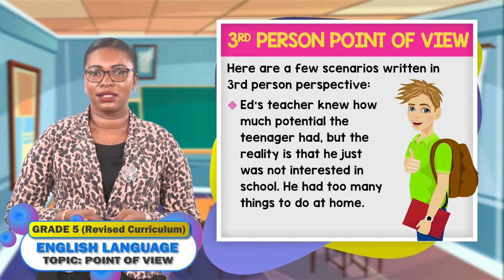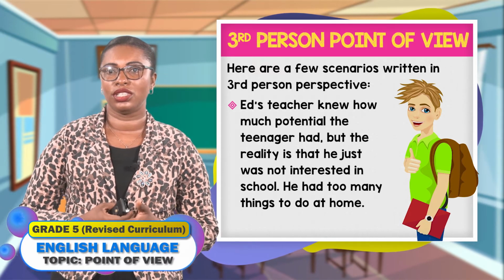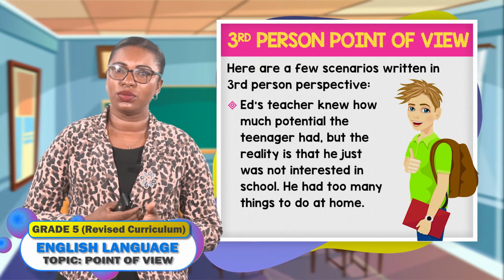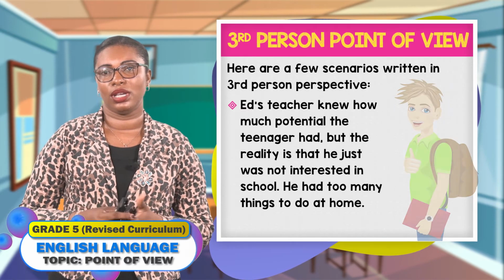I have a last scenario here. Ed's teacher knew how much potential the teenager had, but the reality is that he just was not interested in school. He had too much to do at home.